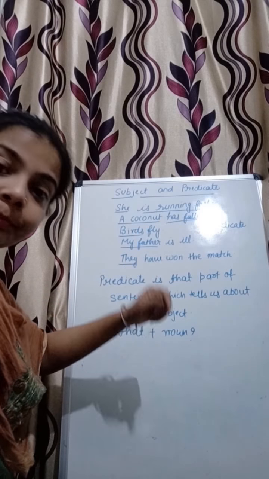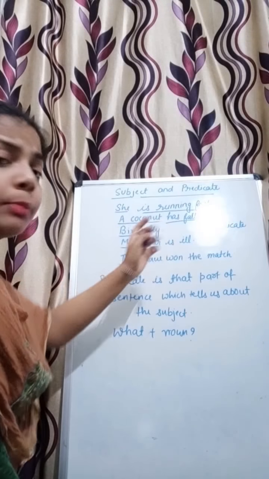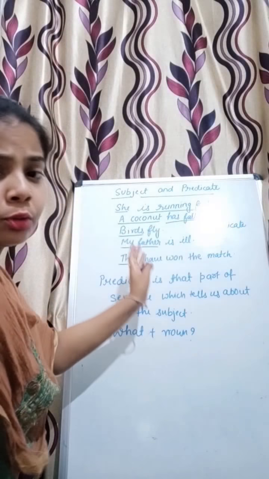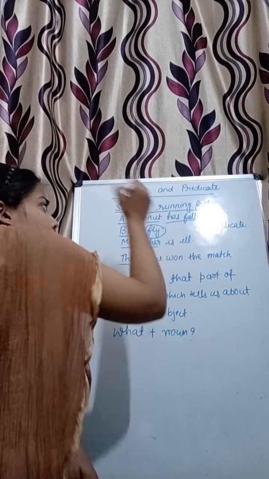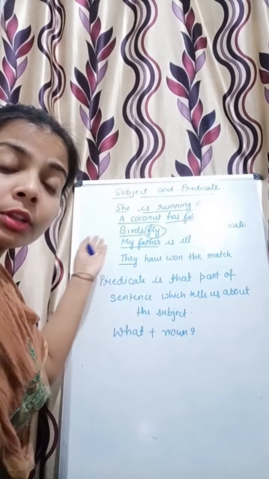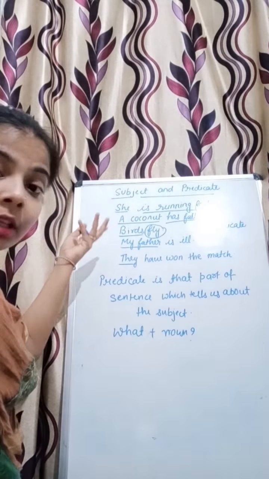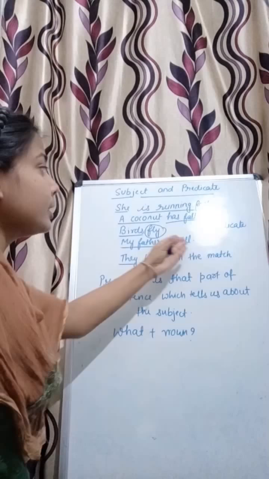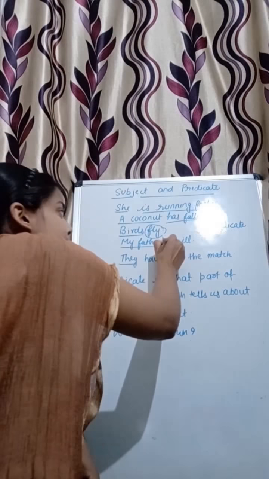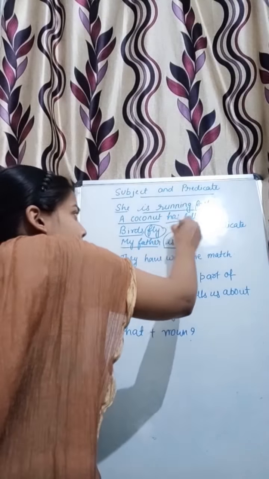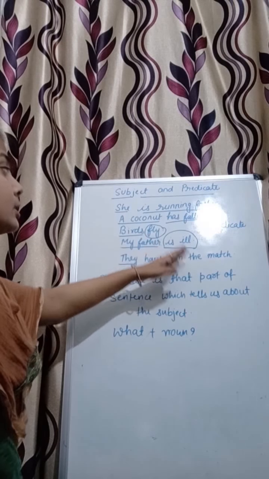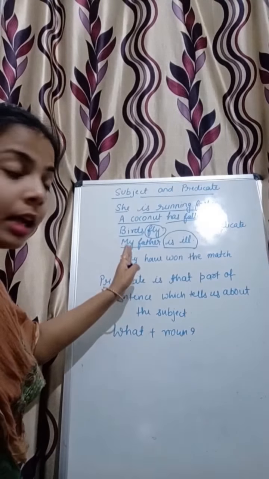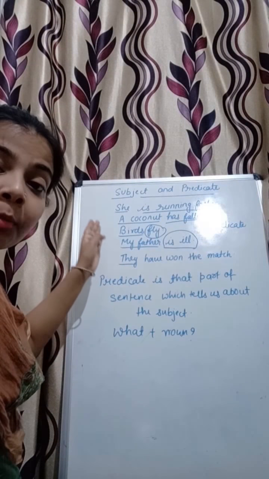Birds fly. Again, what do birds do? They fly. So here again this word fly is telling about the noun. My father is ill. This part of the sentence is again telling us about the father, about a noun.